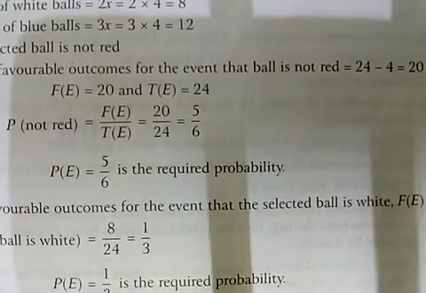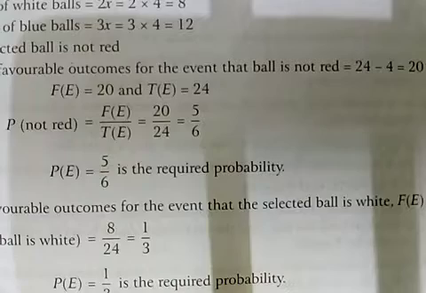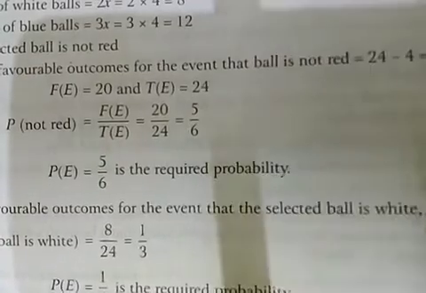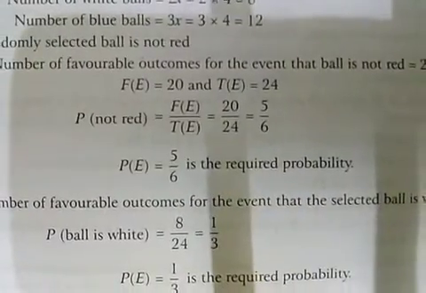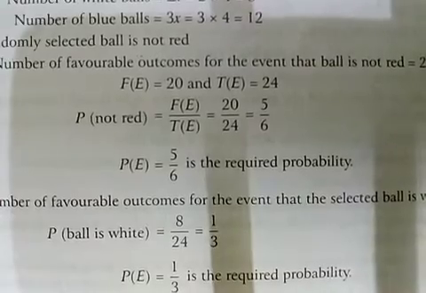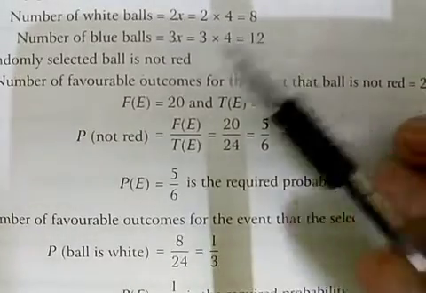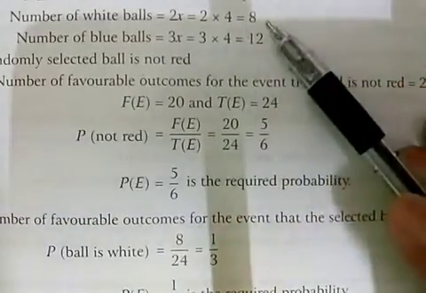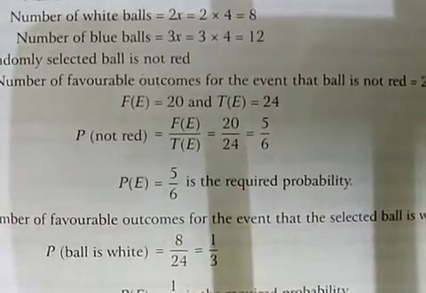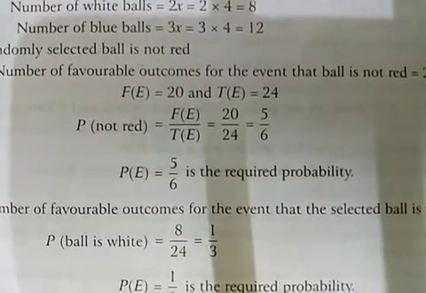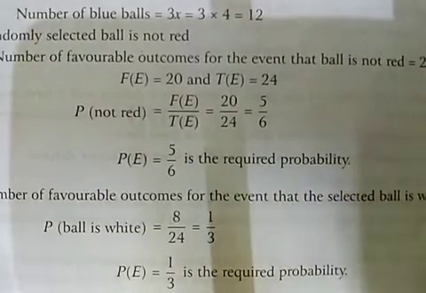Second method we can apply here: P(E) plus P(not E) equal to 1. We can find the probability of getting a red ball, then we can subtract from 1 to find the probability of getting not red ball. Second part, we have to find the probability of getting a white ball. Red balls we have 4 and white balls we have 8. Now here we have the number of white balls equal to 8. So we can write here 8 upon 24 because 24 is the total number of balls. So we can find the probability of white balls equal to 8 by 24 equal to 1 by 3, which is the required probability.